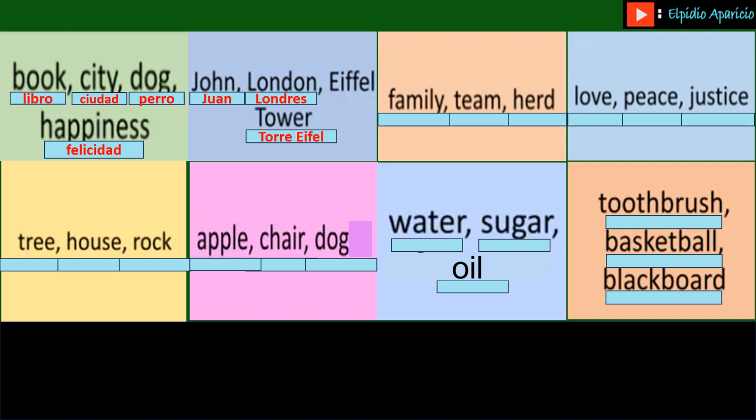Eiffel Tower, Torre Eiffel, family, familia, team, equipo, herd, rebaño, love, amor, peace, paz, justice, justicia, tree, árbol, house, casa, rock, piedra, apple, manzana, chair, silla, dog, perro, water, agua, sugar, azúcar, oil, aceite, toothbrush, cepillo dental, basketball, baloncesto, blackboard, pizarrón. All of them belong to a different category.